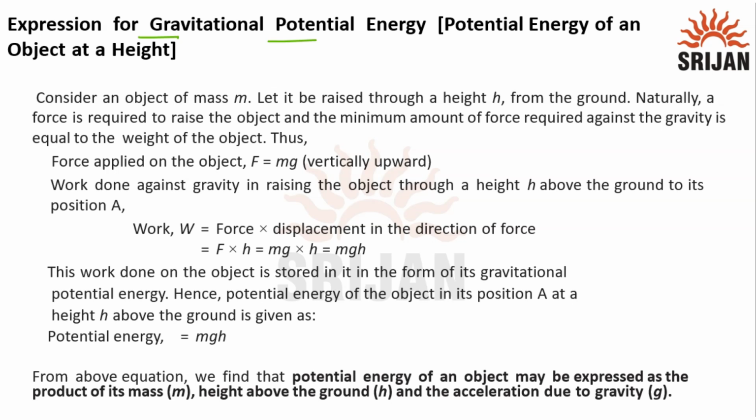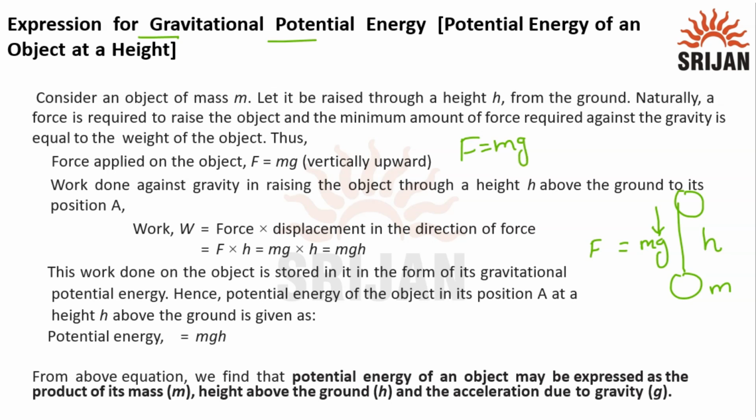Now, we will derive the expression for gravitational potential energy. Consider an object of mass m taken to a certain height h from the ground, so we have done work against gravity. The weight of this object, mg, acts in the downward direction, so the force is equal to mg.